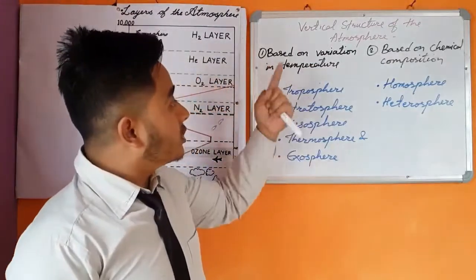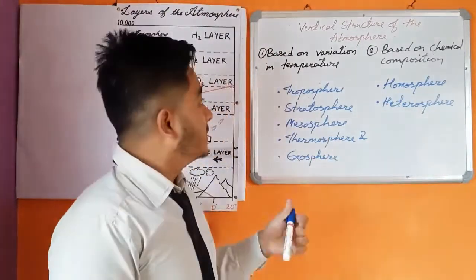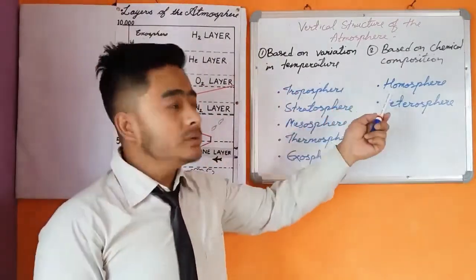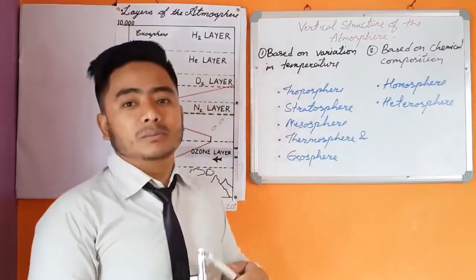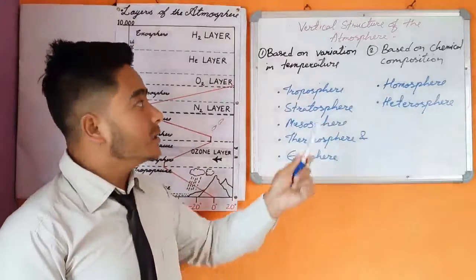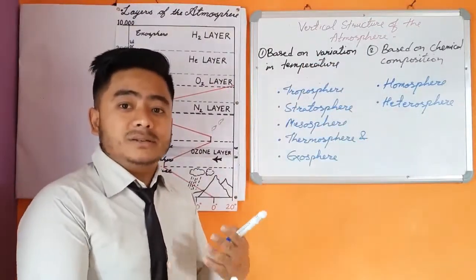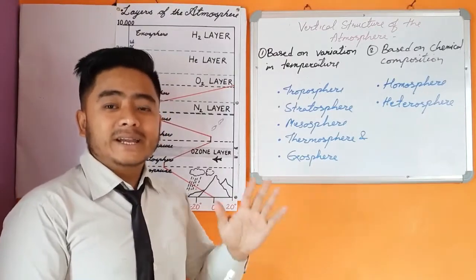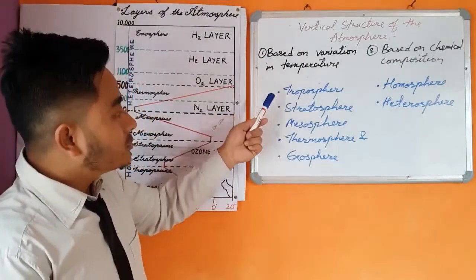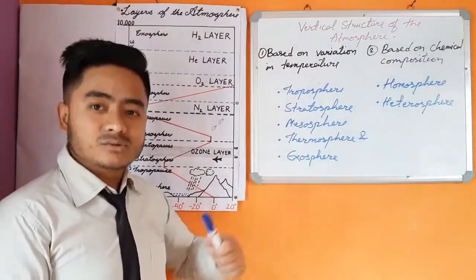The vertical structure of the atmosphere can be discussed in two ways. Number one, based on variation in temperature. Number two, based on chemical composition. Based on variation in temperature, the layers of the atmosphere have been divided into 5 layers. The 5 layers are Troposphere, Stratosphere, Mesosphere, Thermosphere and Exosphere.